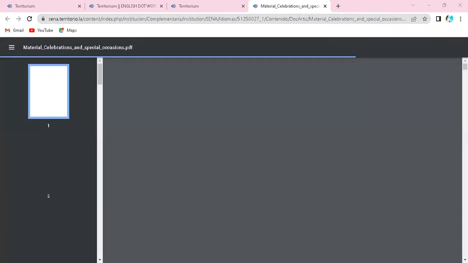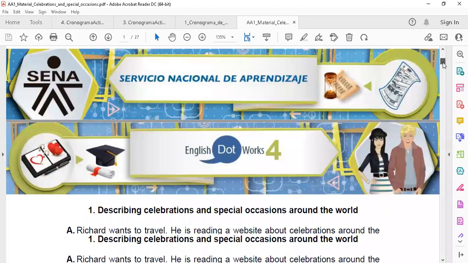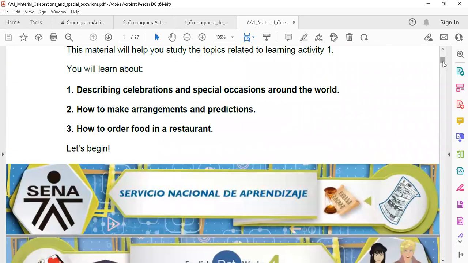I have it here. In the material, you find information about describing celebrations and special occasions around the world, how to make arrangements and predictions, and how to order food in a restaurant.